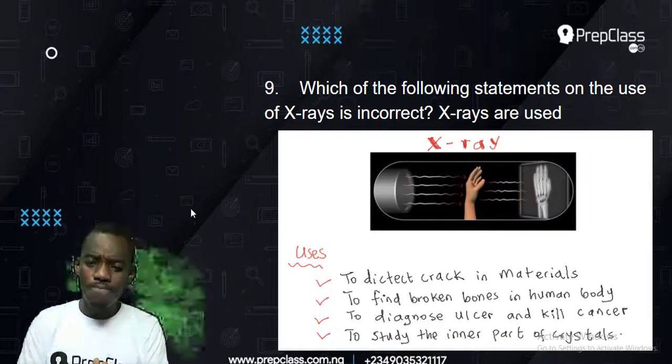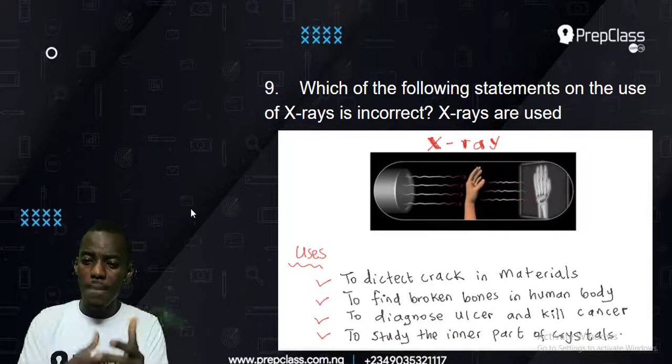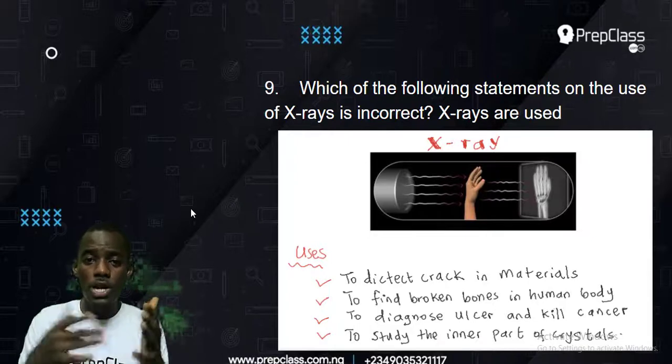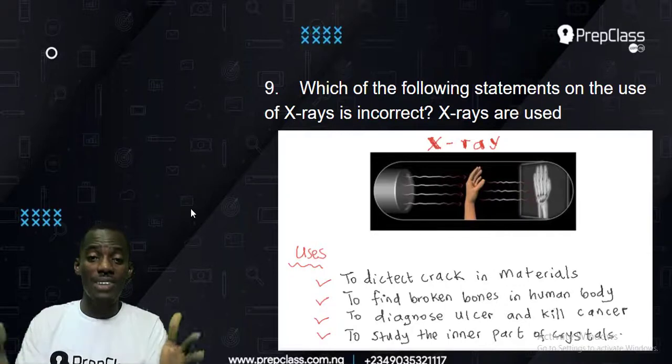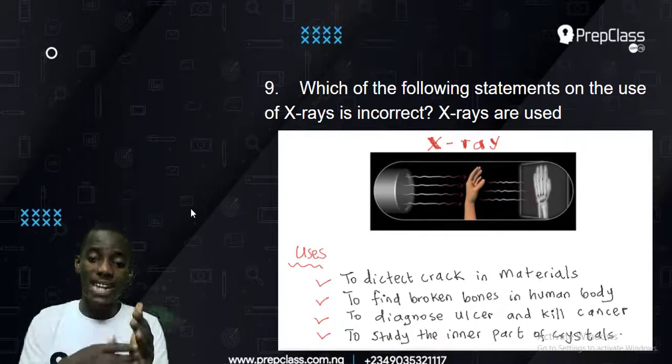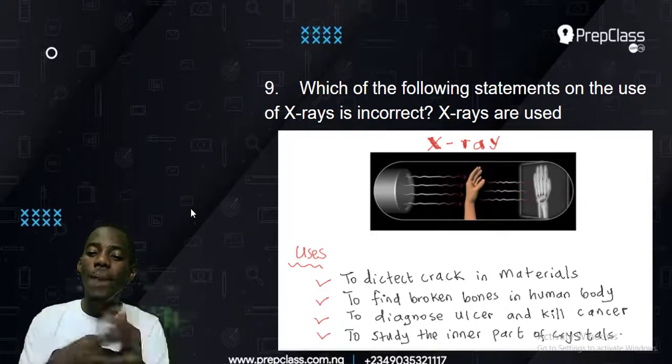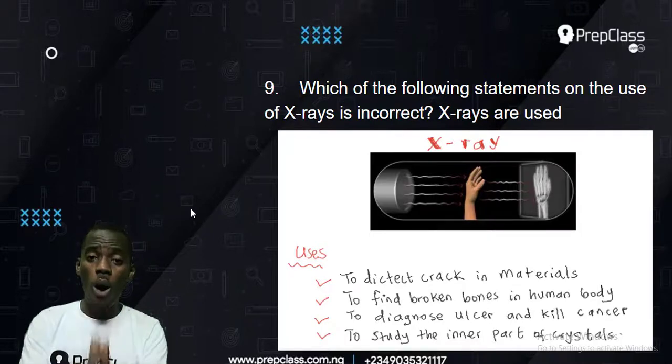Then also, as I said before, it can be used to find broken bone in the human body. X-ray can also be used for that. Then to diagnose ulcer and kill cancer, X-ray can also do that. Then to study the inner part of crystal, X-ray can do all this. But which one can't X-ray do?